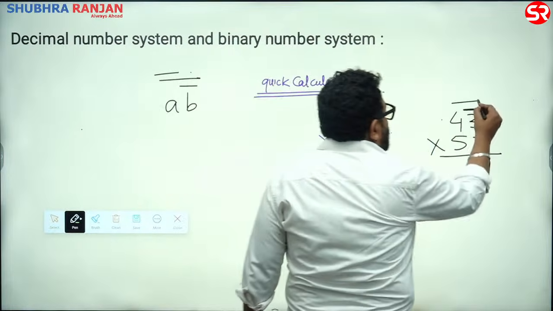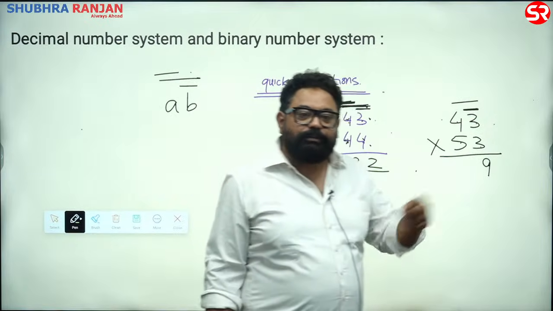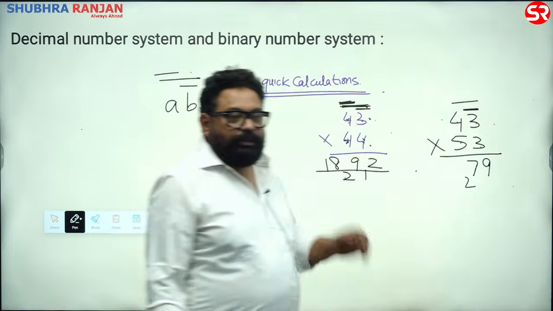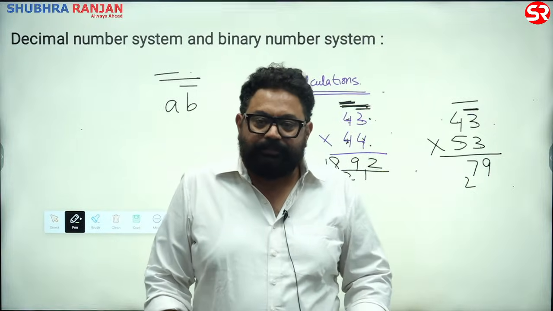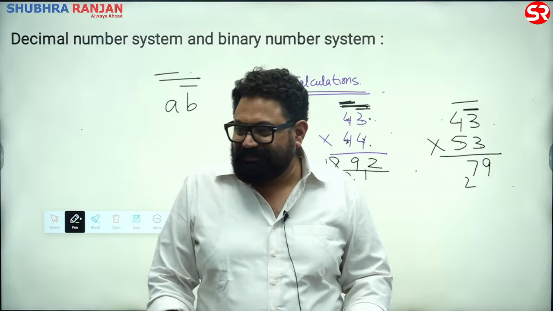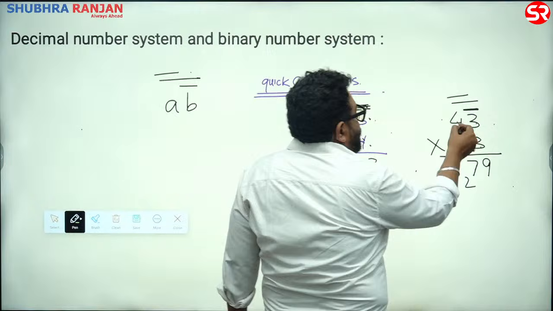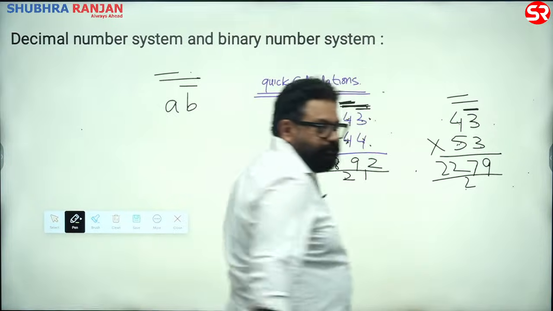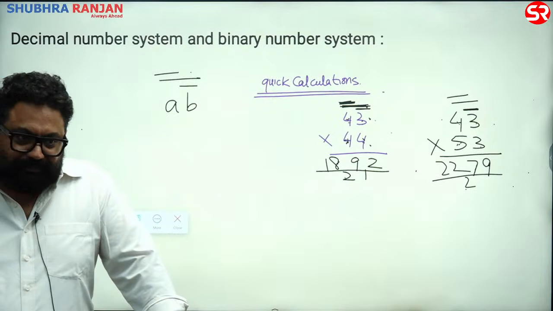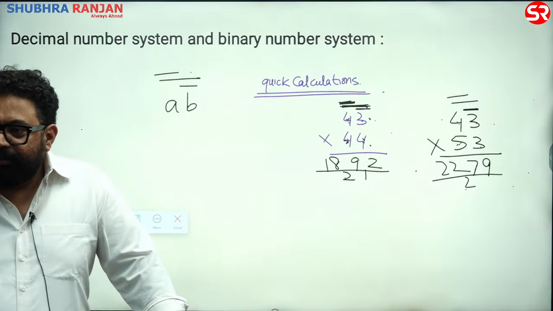And then bar on 2, cross multiply: 3 4s are 12, 5 3s are 15, 12 plus 15 is 27, write 7 over here, 2 carry. Your real answer should end with 79. In the options any other answer should be cancelled. And the last one, this into this: 5 4s are 20 plus 2 is 22, so 2279. Easy like a piece of cake. Only thing is we have not been doing it, isn't it? Shall we do one more?